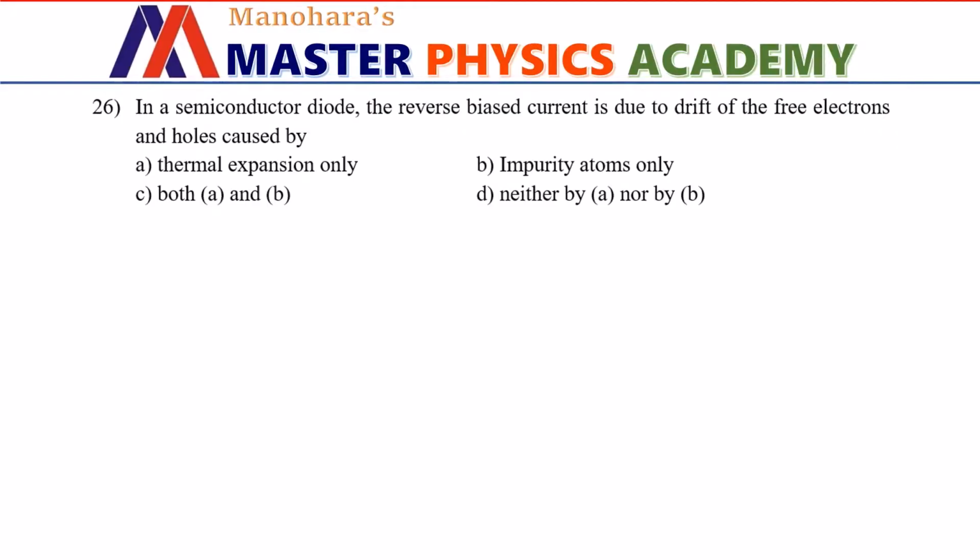In a semiconductor diode, the reverse biased current is due to drift of the free electrons and holes caused by. So in reverse bias case, current is due to minority charge carriers. And how do we get minority charge carriers? By two processes. One is thermal expansion, by which the covalent bonds get the thermal energy from outside and covalent bond break. We do have electron hole pair generation. By that process, we will be getting minority charge carriers.